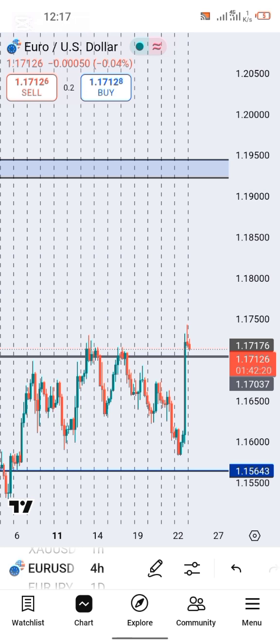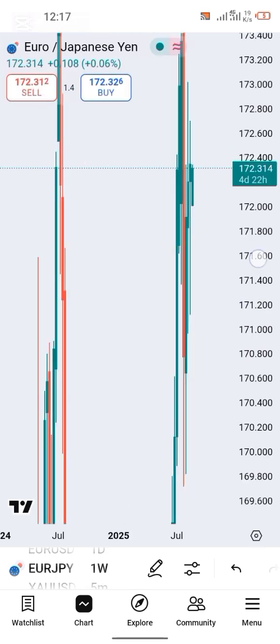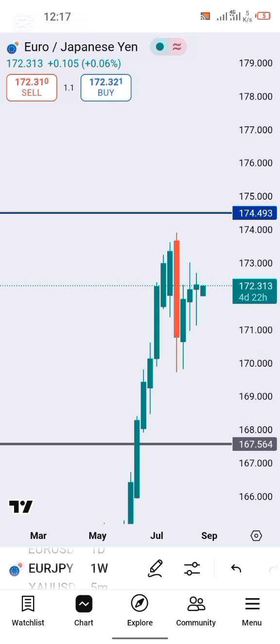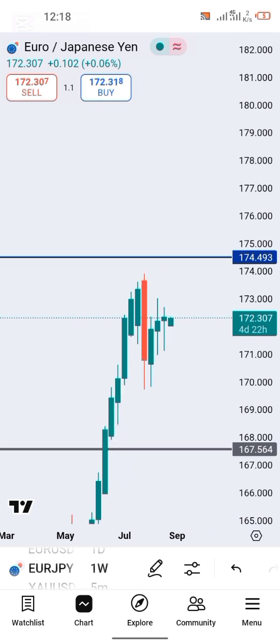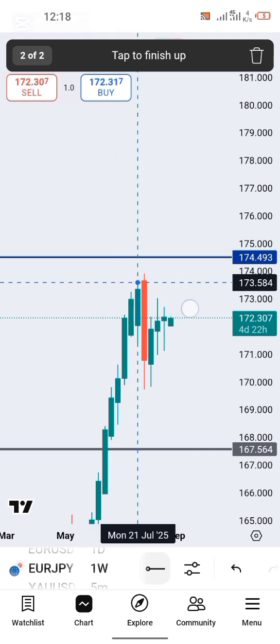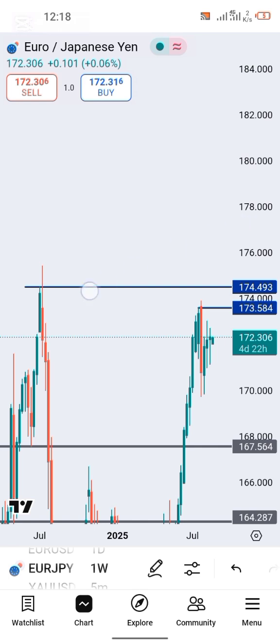Now, last but not the least, I have EURJPY right here. Now, EURJPY is one of my favorite guys. We've been smashing it on EURJPY for the longest, and guys, there's not much to say on EURJPY. Our previous analysis is still in play. I've been calling EURJPY to at least come take out this, come to this level, and then before we come take out this high right here.